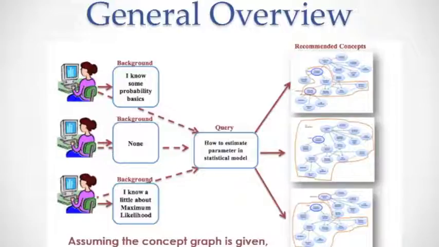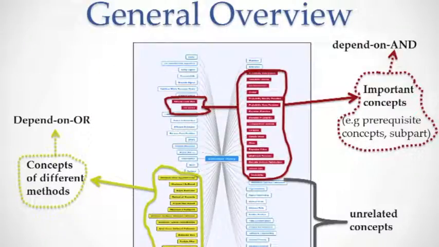We will assume first that this concept graph is given, but we need to ask how concepts are related in that graph. What are the relationships between those concepts? So to answer this question, we tried to examine those hyperlinks, and we found that the concepts of those hyperlinks belong to one of three categories. The first one is important concepts, which are like a prerequisite or a subpart. So for the student to be able to understand the main concept, he needs to understand all of them. So in that case, we call them depend on and.